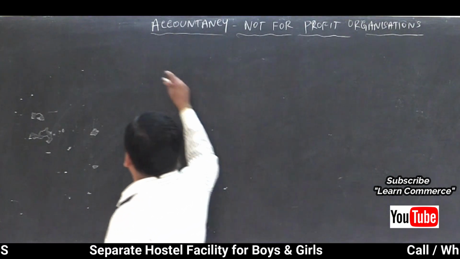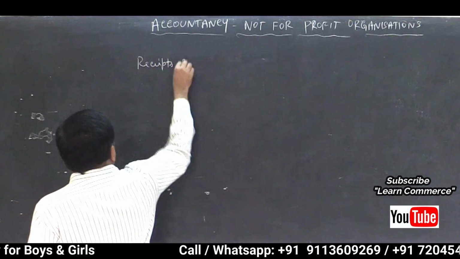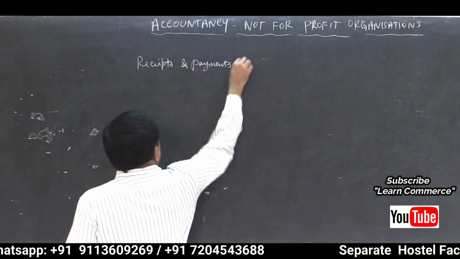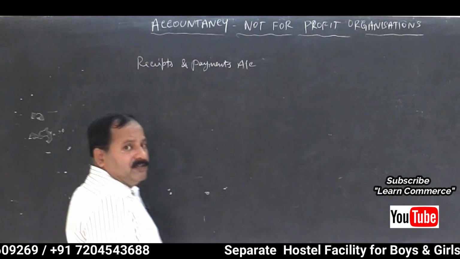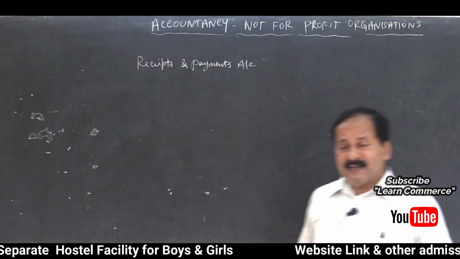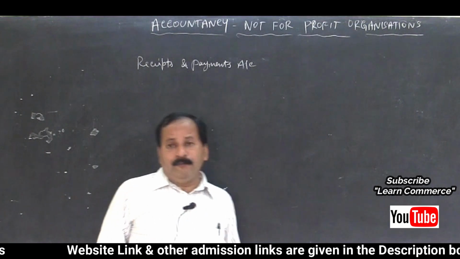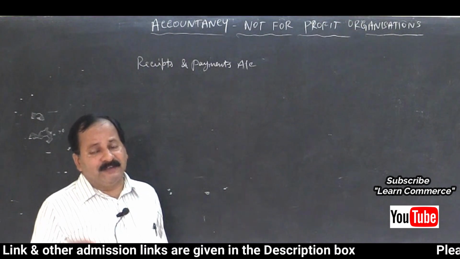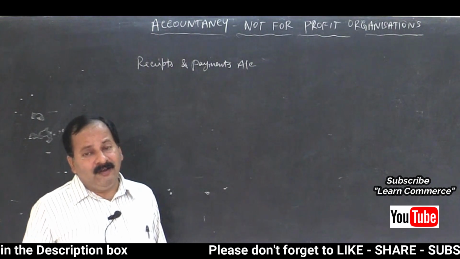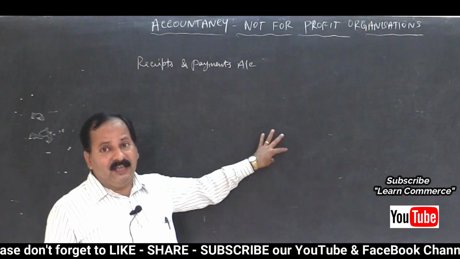What is receipts and payments account? Receipts and payments account. So on the left hand side we will write receipts and on the payment side we will enter all the payments. The difference between the total receipts and total payments always will be the final balance of cash or bank or both. Sometimes they will have both cash and bank.